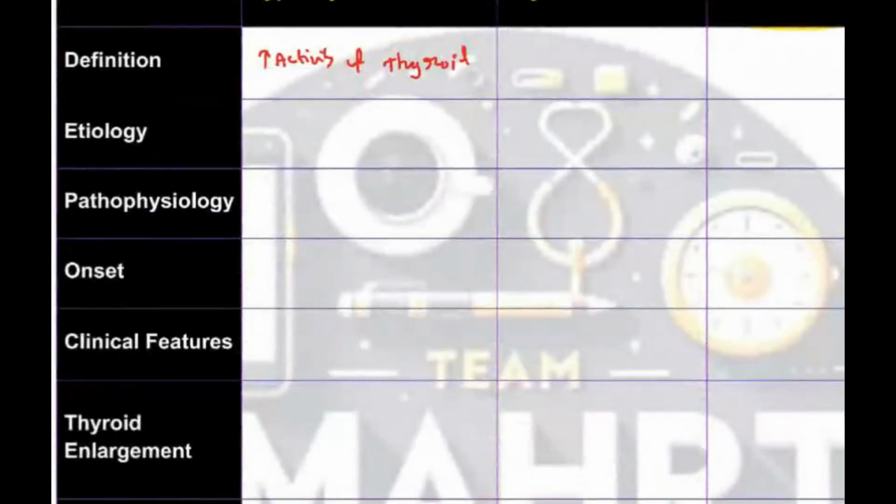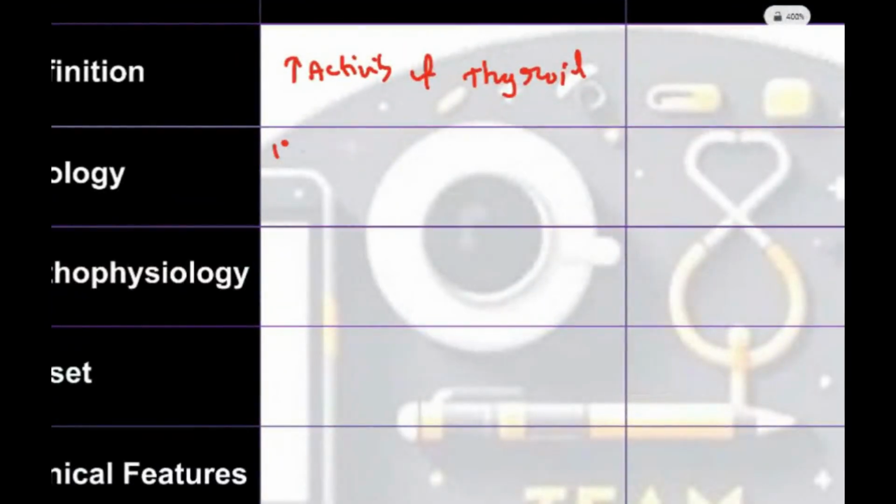The cause could be a primary cause, meaning the problem is in the thyroid gland. The thyroid gland may have an adenoma, a benign tumor, or Graves disease, or it can have a multinodular goiter, MNG. These are the primary causes of hyperthyroidism.